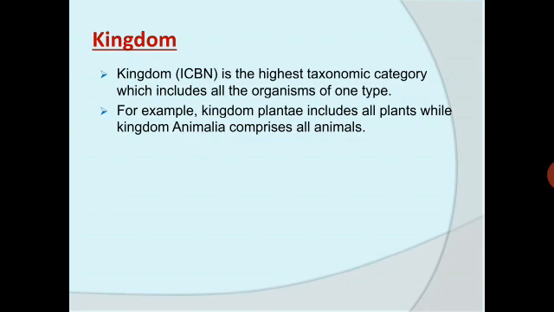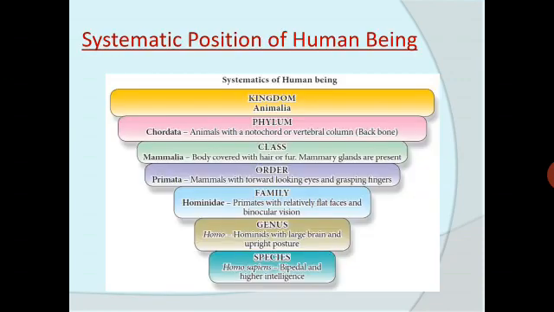So from the beginning we studied about the species, genus, family, order, class, phylum or division, and lastly we ended up with the kingdom. Here is the systematic position of human being, which will be asked in the exam for 3 marks.